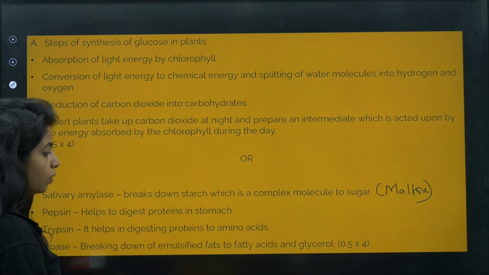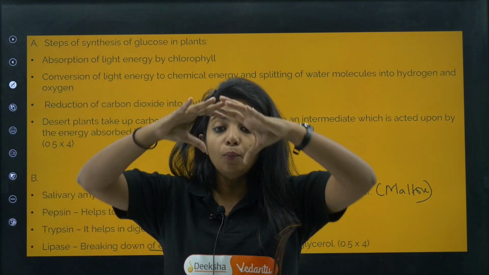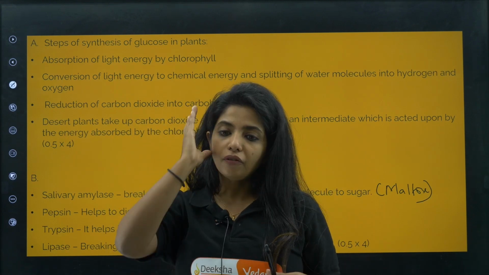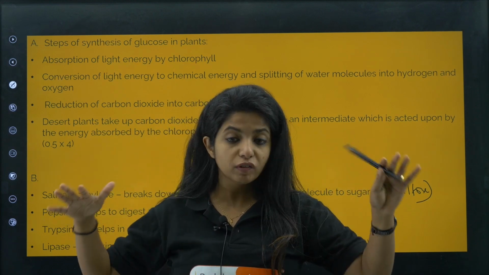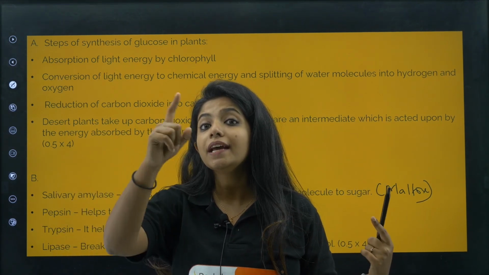Okay, it is going to break down fats. What do you mean by emulsified fats? Emulsified fats as in, there's a big fat globule, imagine. If you break down the big fat globule into smaller fat globules, you call this emulsified fat. And who is responsible for breaking down this big fat globule? It is bile juice, and bile juice is made in the liver, my dear children.